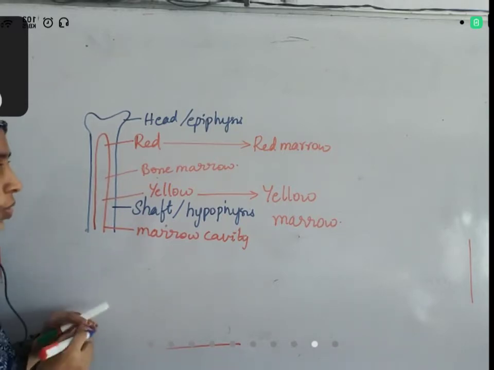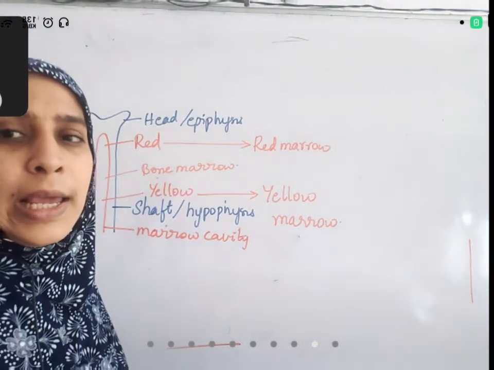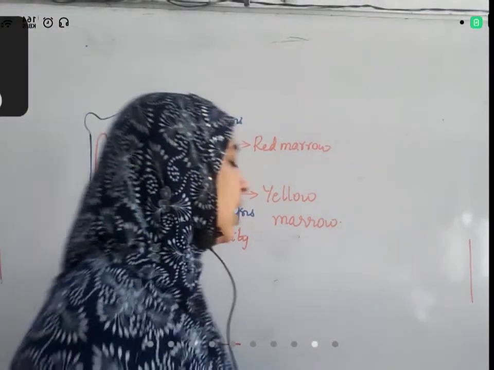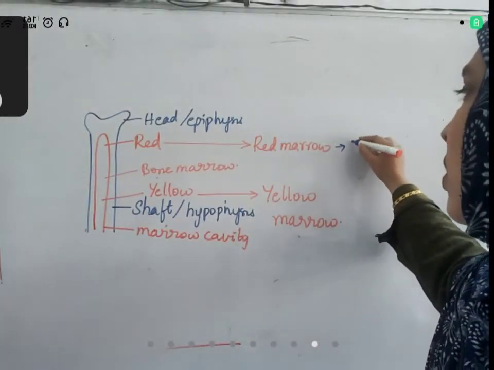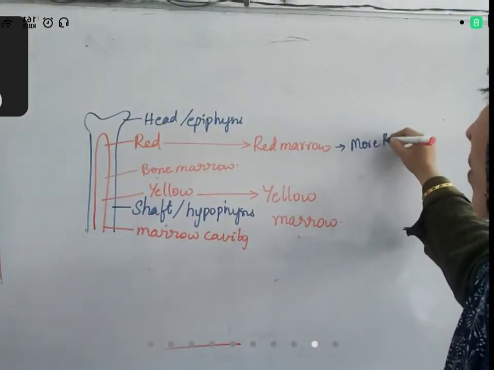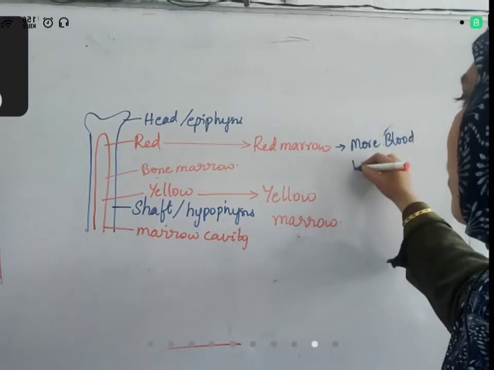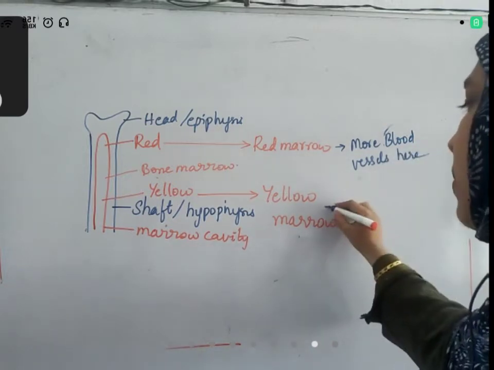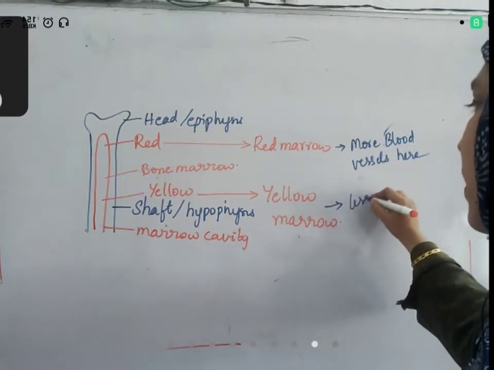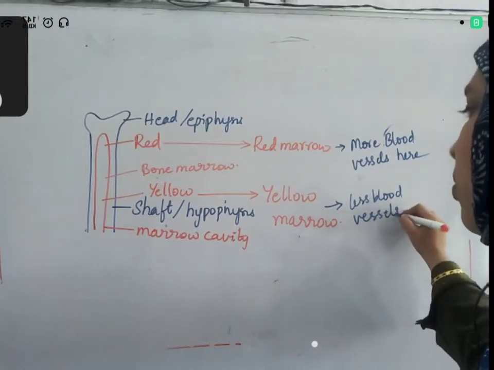Okay. So, what is the difference between this red marrow and yellow marrow? There is some difference. I'll tell you what the difference is. Here, this is red in color because more blood vessels are distributed here. Compared to this region, there are fewer blood vessels. What is the function of bone marrow?